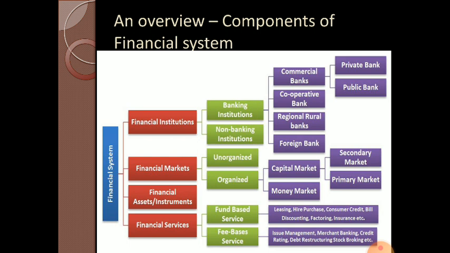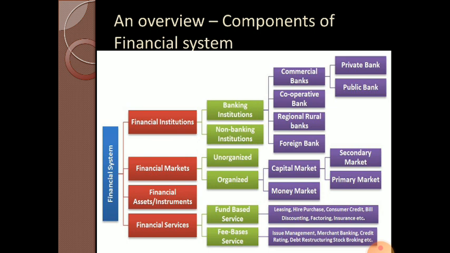There are two classifications under financial services. First one is fund based service. The second one is fee based services. Okay, fund based service includes leasing, hire purchase, consumer credit, bill discounting, factoring, insurance, etc. Then fee based service includes issue management, merchant banking, credit rating, debt restructuring, stock broking, etc. This is the overall structure of financial system, and it includes the four main components. Okay, hope you all understood what is financial system and its components.